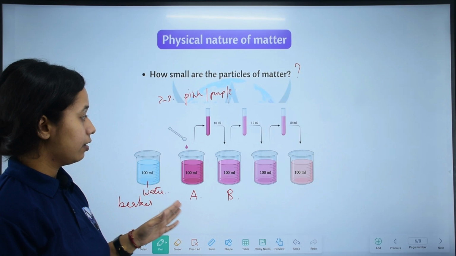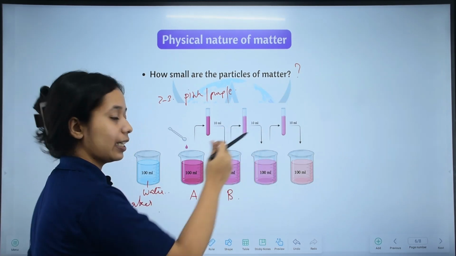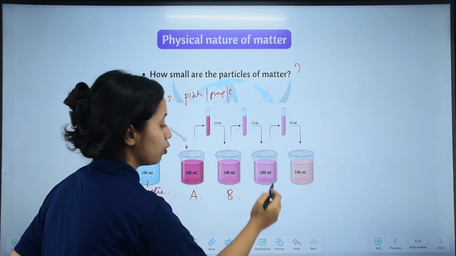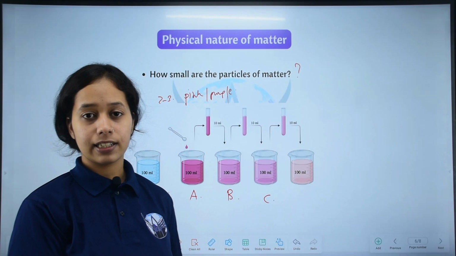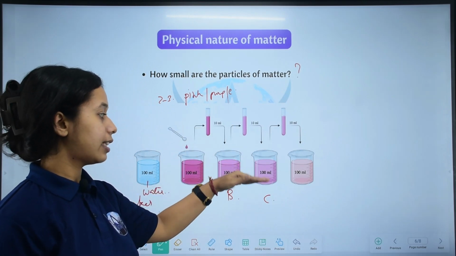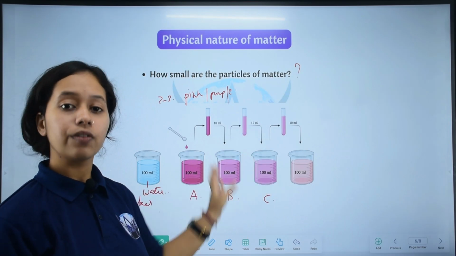We will repeat the process. Again we take 10 ml in a test tube and transfer it to beaker C. Beaker C has 90 ml of clear water, and we transfer 10 ml, so 90 plus 10 makes 100 ml. Again we will repeat the same process.